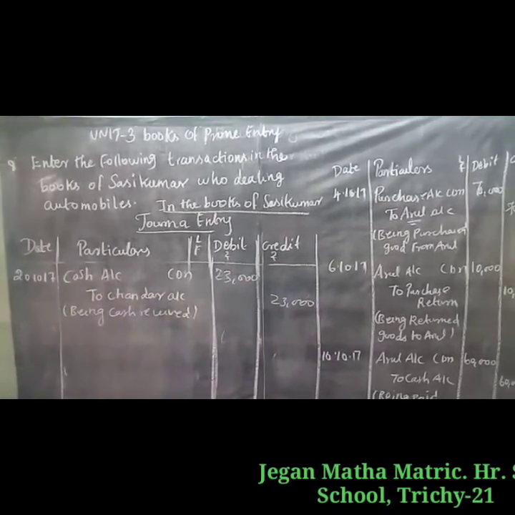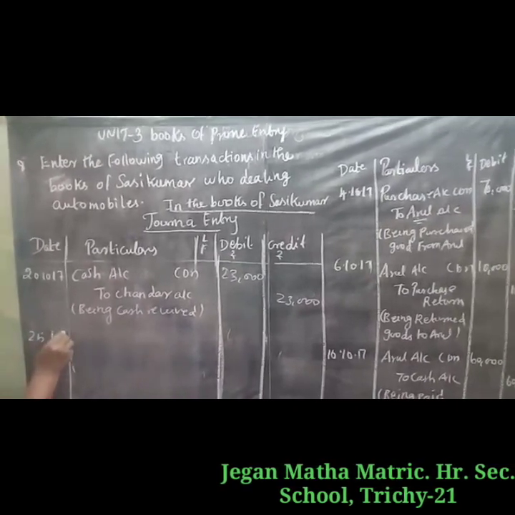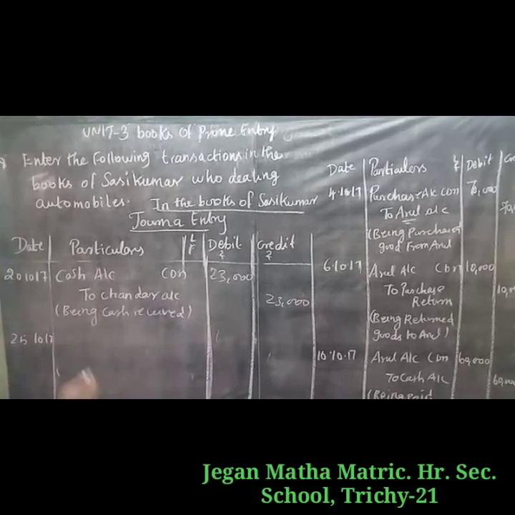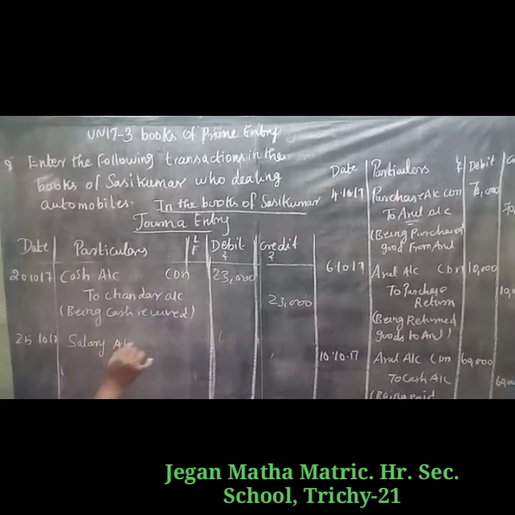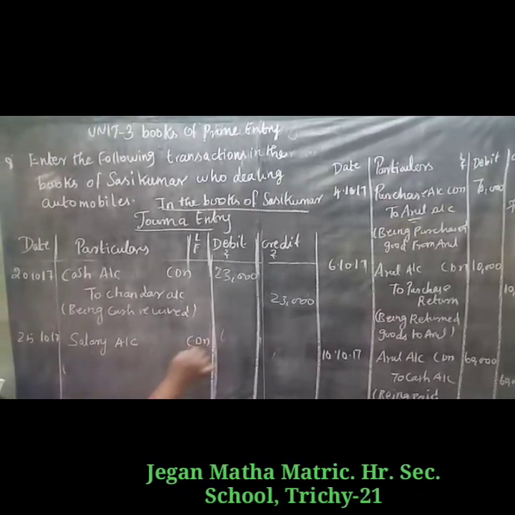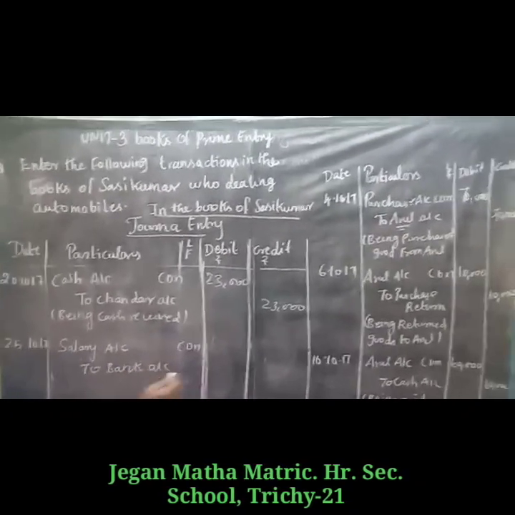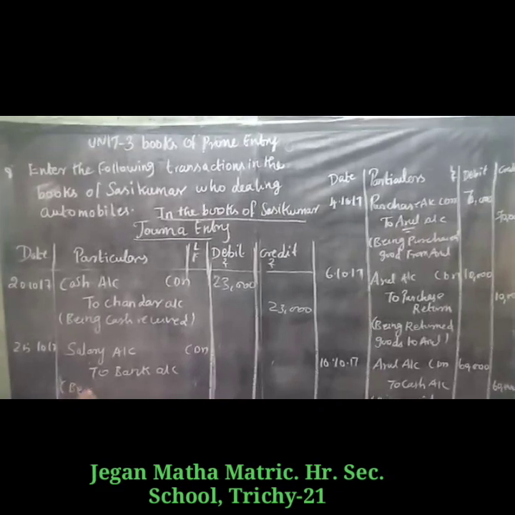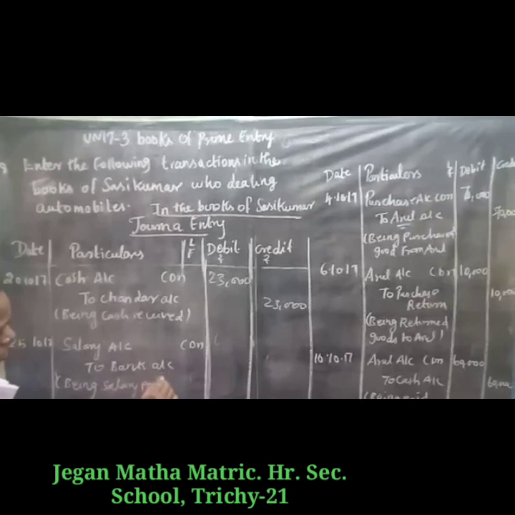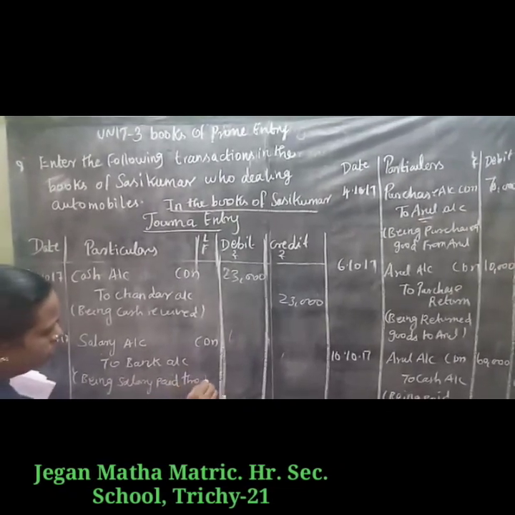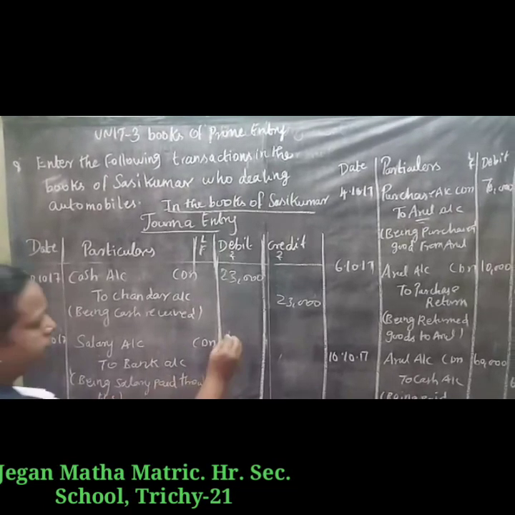Okay, so next one, paid salary through the ECS. ECS means electronic clearing system. You know that. Salary is a nominal account. Nominal account rules: all expenses and losses debit. So salary account debtor to bank account. Being salary paid through ECS, 2,000.